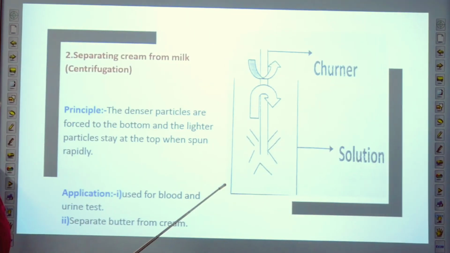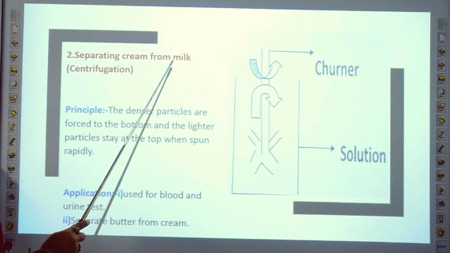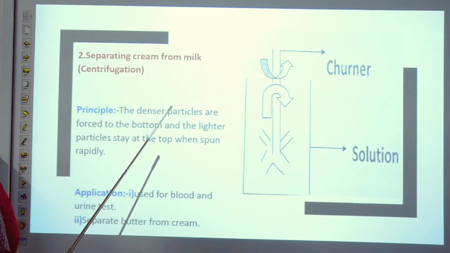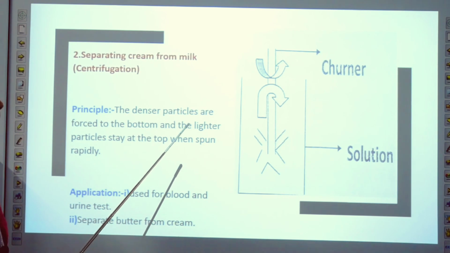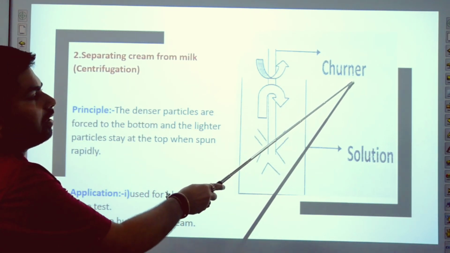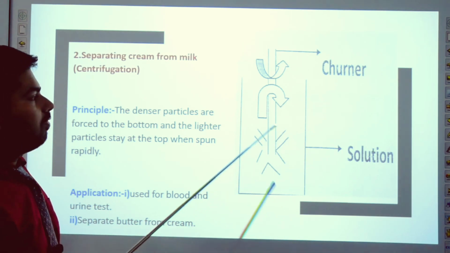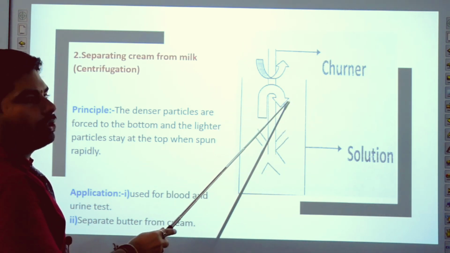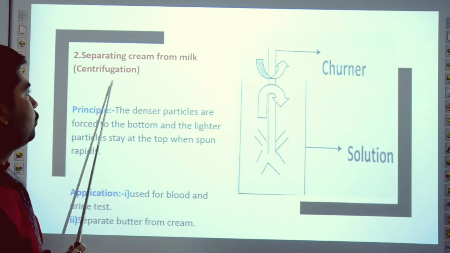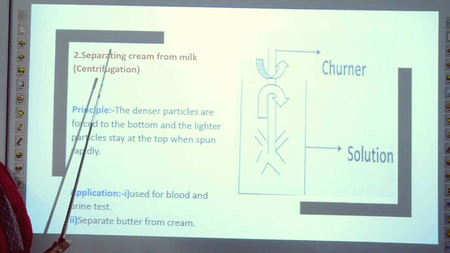Next separation method, separating cream from milk. Process name is centrifugation. In this process, milk is centrifuged by the churner and cream floats at the top and we can separate it easily. This method is useful for colloidal particles.